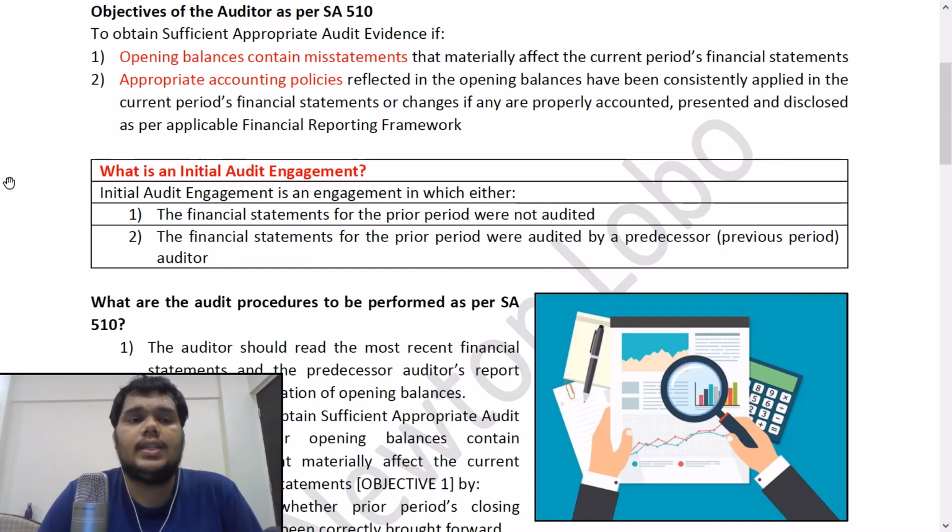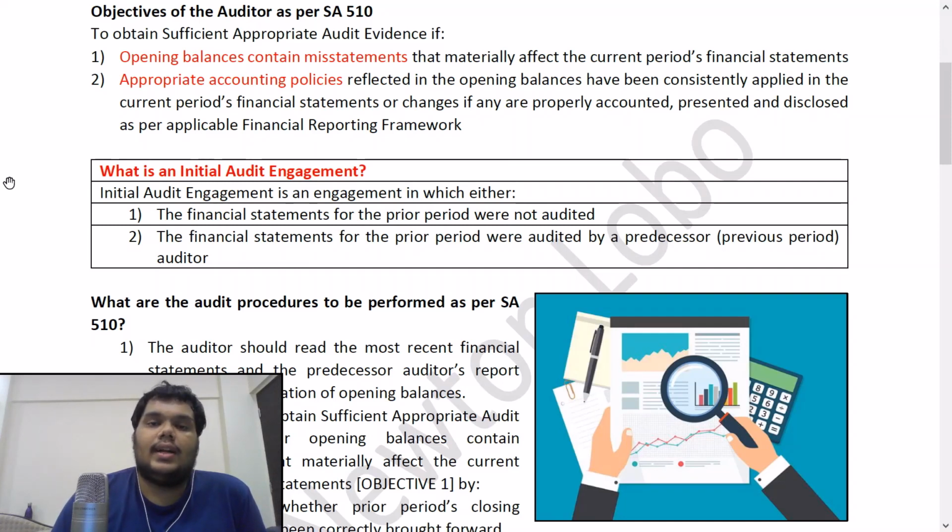Okay. Second point is appropriate accounting policies reflected in the opening balances have been consistently applied in the current period's financial statements, or changes, if any, are properly accounted, presented and disclosed as per applicable financial reporting framework. So opening balances is not just limiting itself to opening balances, the opening numbers, it is also encompassing accounting policies. Now what is it saying? Accounting policies should be consistently applied from one period to another.